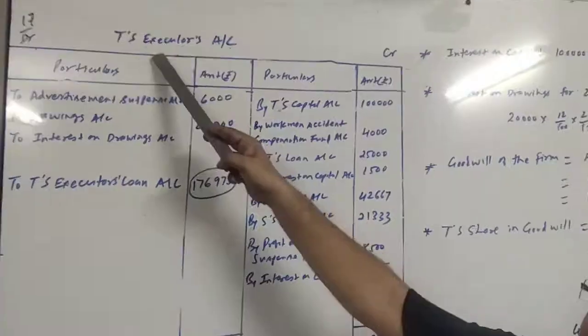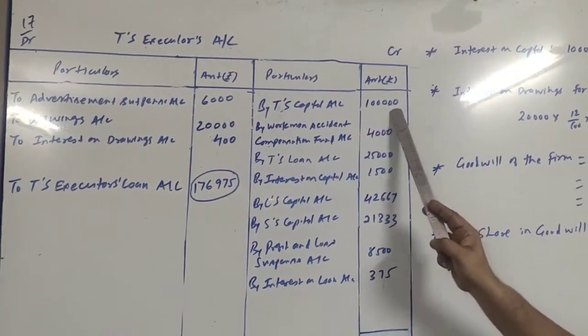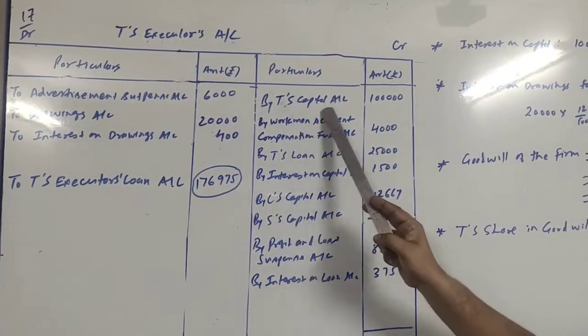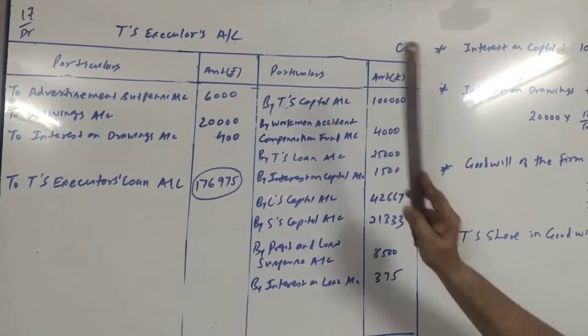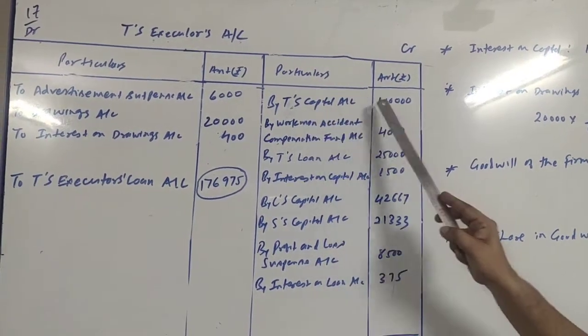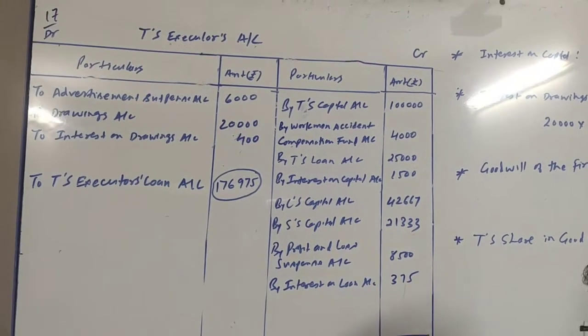So here it is: by T's capital account, 1 lakh. Normally in a capital account we write by balance brought down, but this is an executor account, so we write capital. This is the opening balance of capital of T.